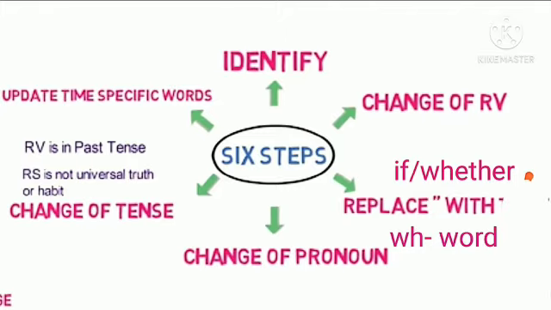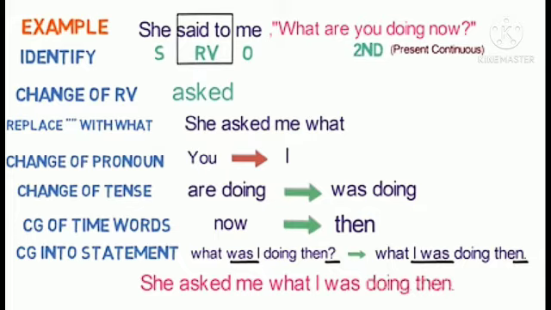Quotation marks will be replaced with a WH word or if or whether. If and whether we use if in the indirect speech when the sentence is starting with a helping verb. After that, change of pronoun, then the change of tenses, and afterwards update the time specific words. Now, let us understand the changes through an example.